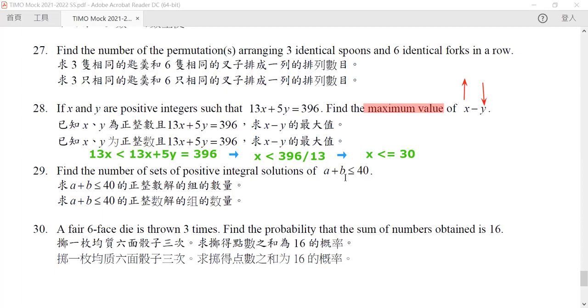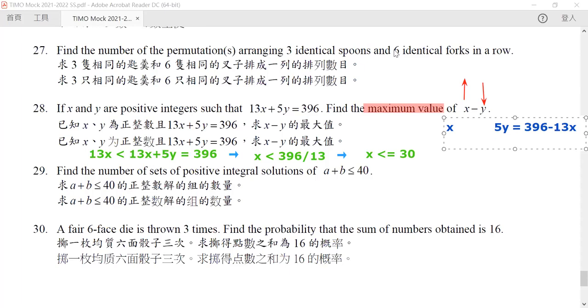But now we can start from 30 and then work our way down to find whether it's possible for them to exist. Okay, so let's find it the hard way, x and y. If x is equal to 30, because we know that 5y is equal to 396 minus 13x, then given the value of x, we can find out whether there is a y for it.